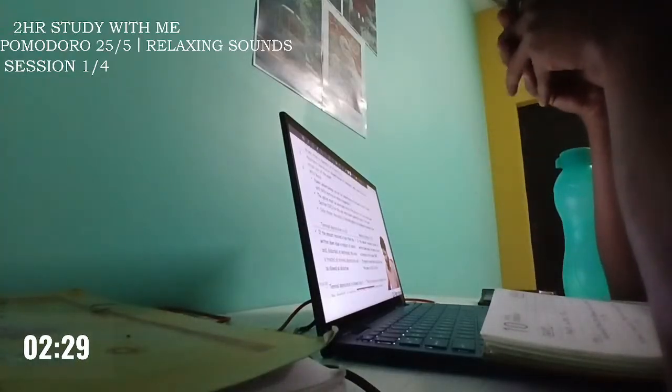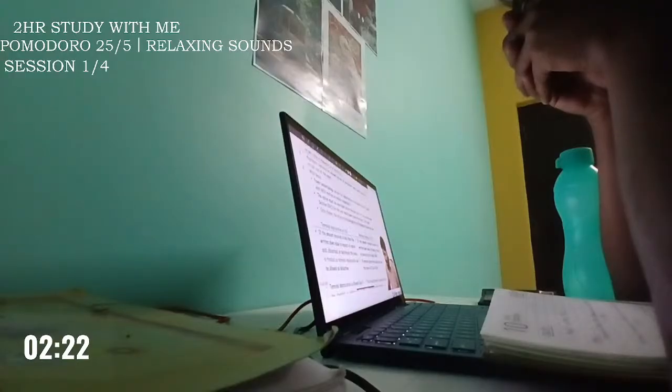So the basic condition for claiming depreciation is that there should be a block and there should be written down value. Block must exist and written down value must exist. So depreciation goes as follows.